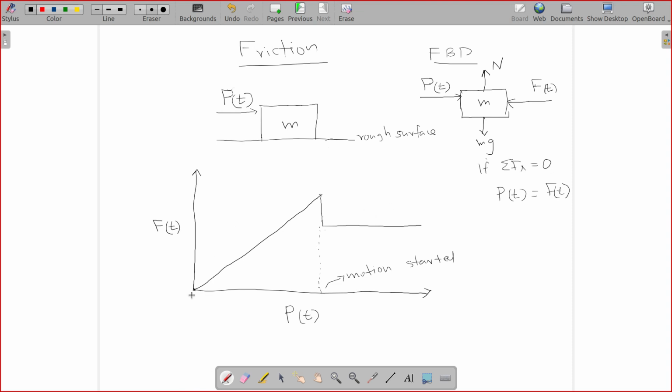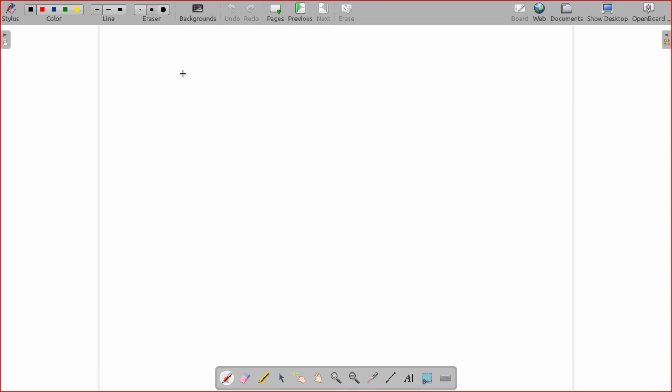So here, before the motion starts, you can see that F is proportional to P, I mean F is equal to P. Okay, we'll write here.